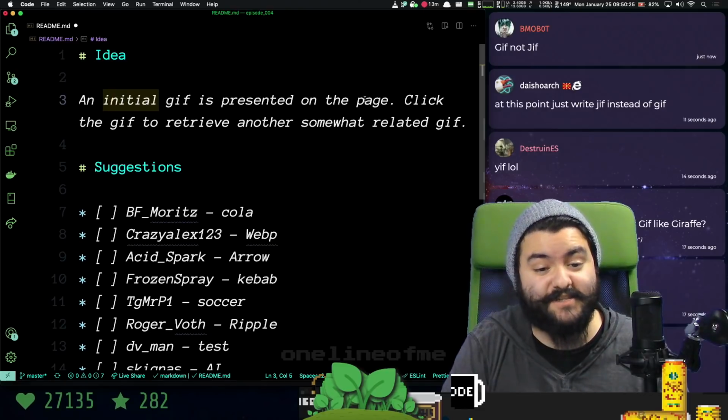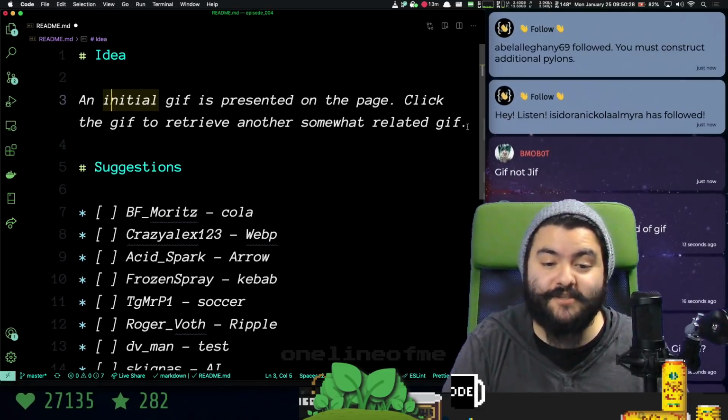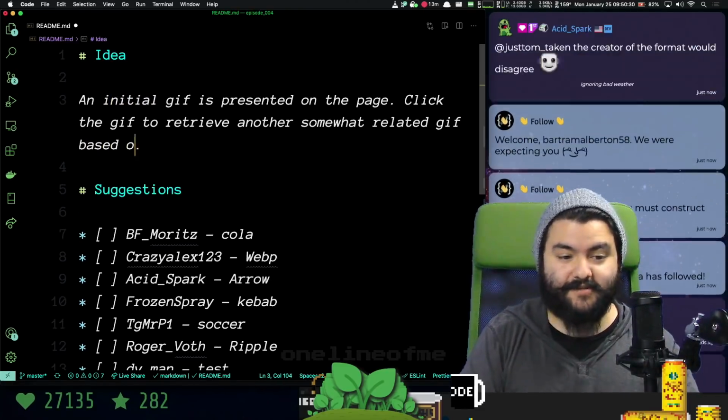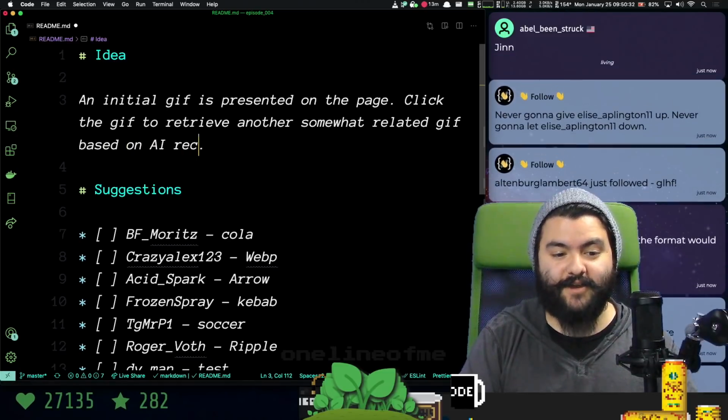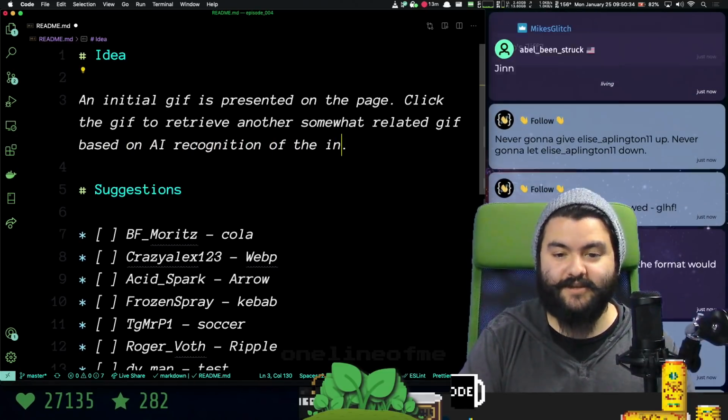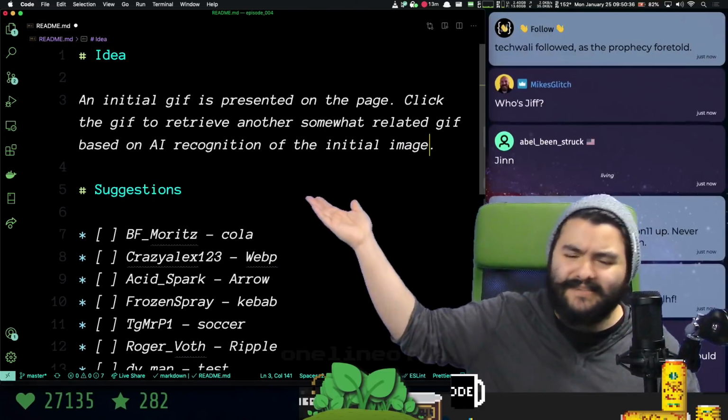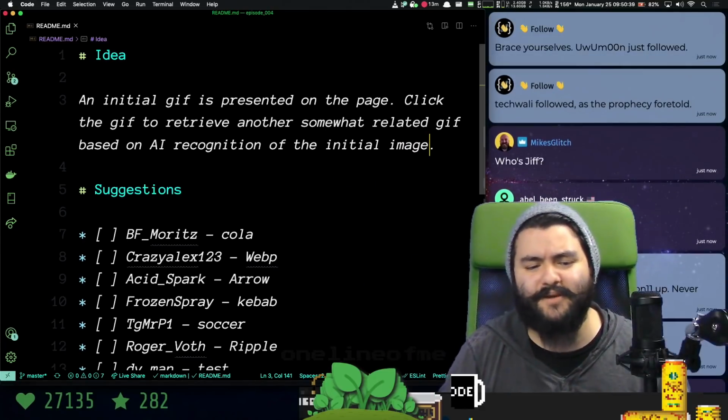Okay, an initial GIF is presented on the page. Click the GIF to retrieve another somewhat related GIF based on AI recognition of the initial image. Okay, this is a completely useless app, but maybe we'll learn something about Brain.js.